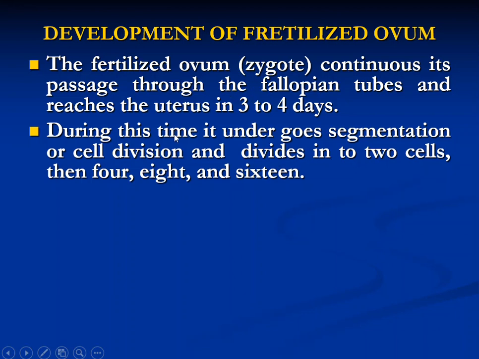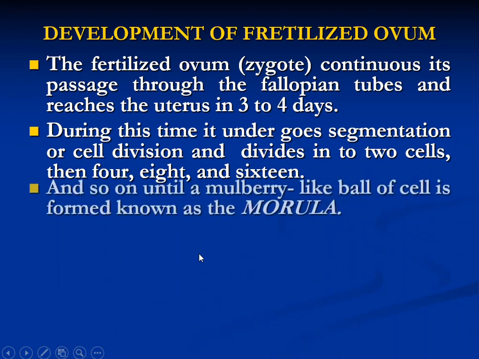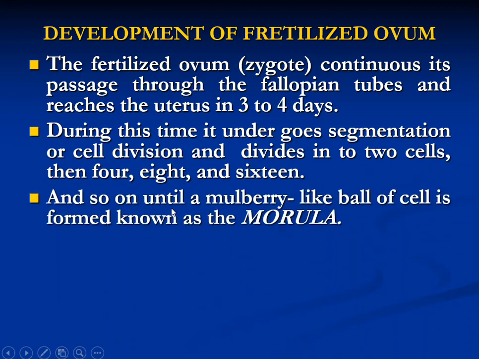During this time it undergoes segmentation or cell division and divides into 2, 4, 8 and 16. So the baby, or fetus or embryo, will develop by cell division, and this zygote will be continually divided until a mulberry-like ball of cells is formed, and that is known as a morula.